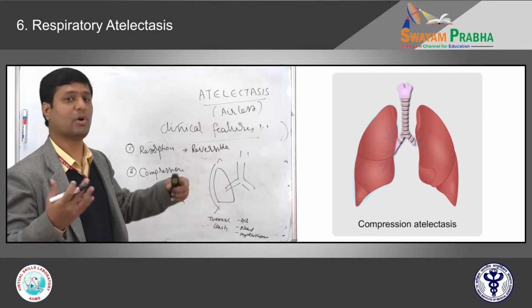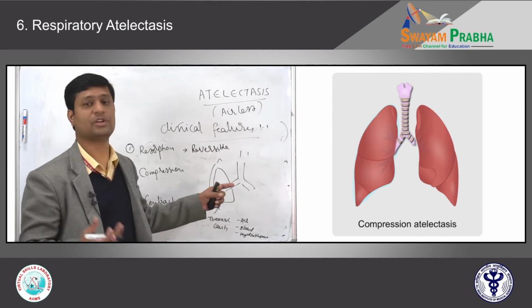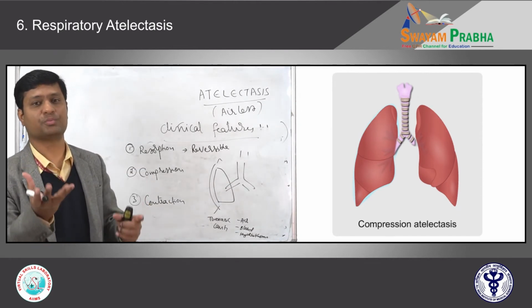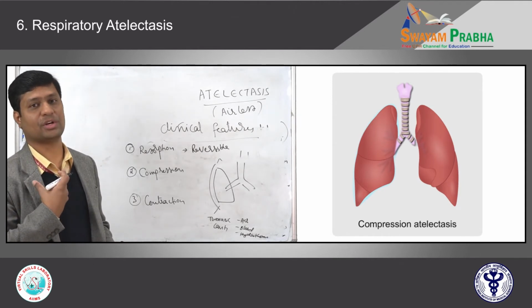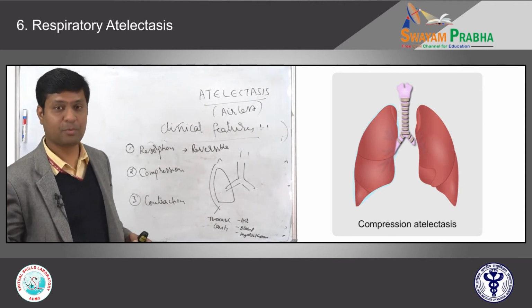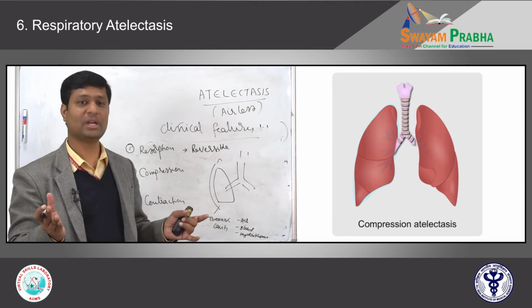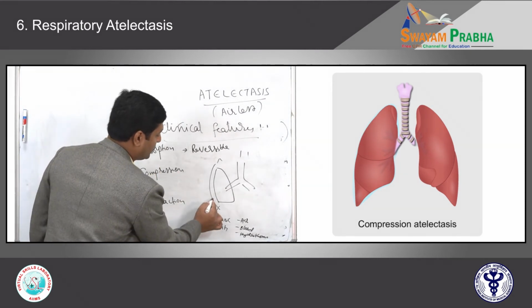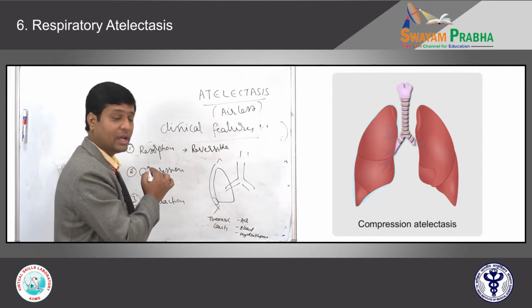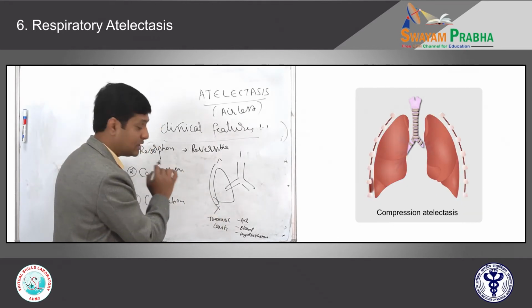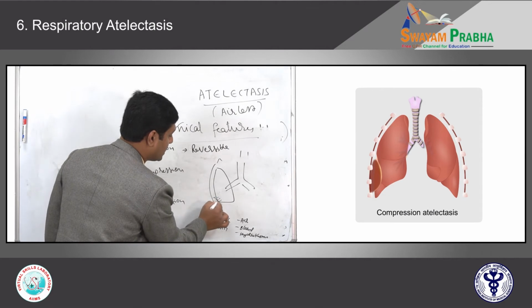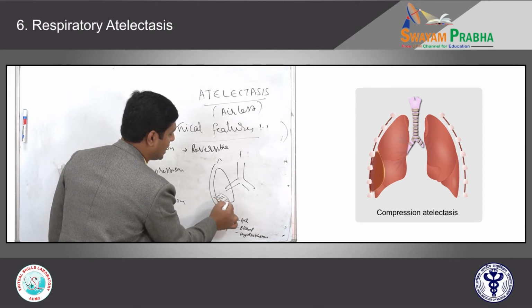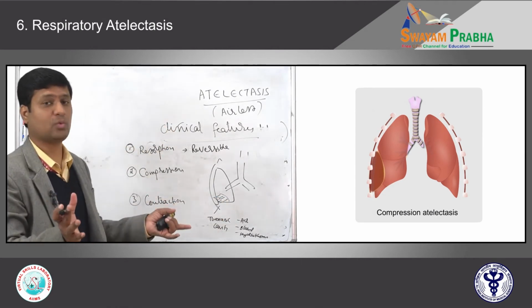Or any malignancy arising from the pleura or the chest wall, where can it extend? It has to extend into the thoracic cavity, because there is a sponge-like lung situated there. It cannot extend upwards or outwards because it is limited by the rib cage, which is hard in consistency. So whenever there is a tumor, fluid or air in the thoracic cavity, it pushes and compresses the lung, depending on the size or volume of the fluid.